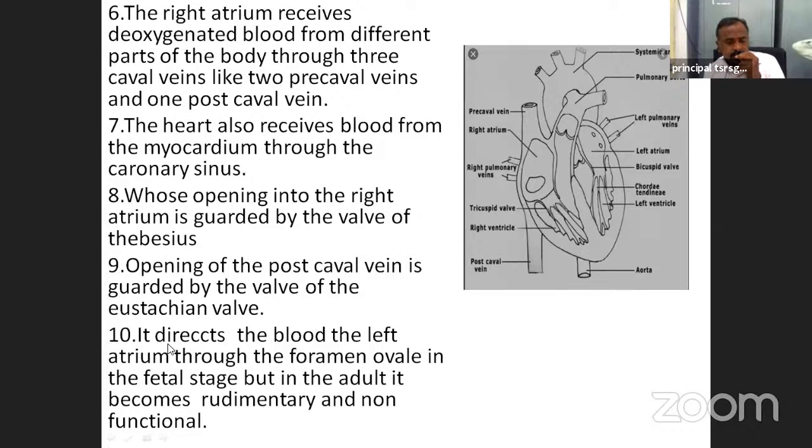The foramen ovale is reduced in the adult stage and is non-functional.